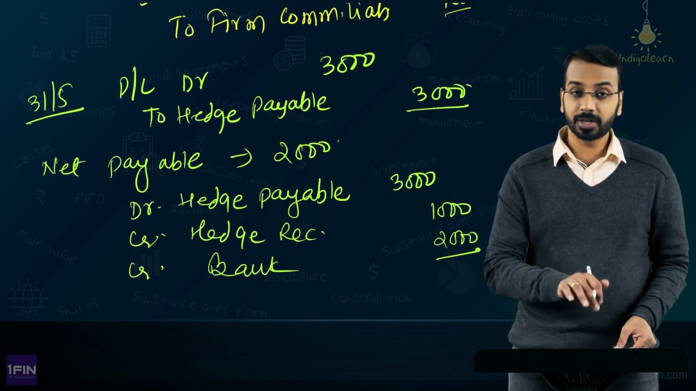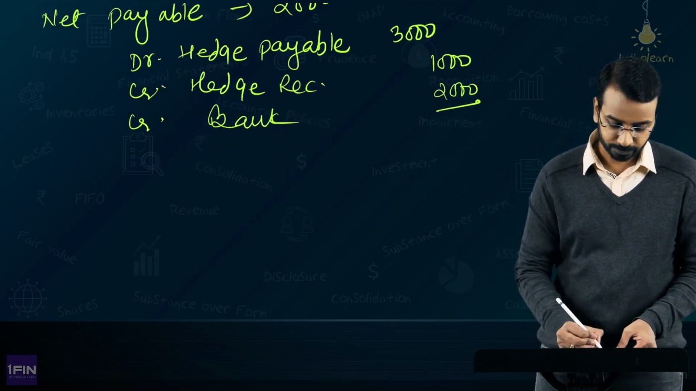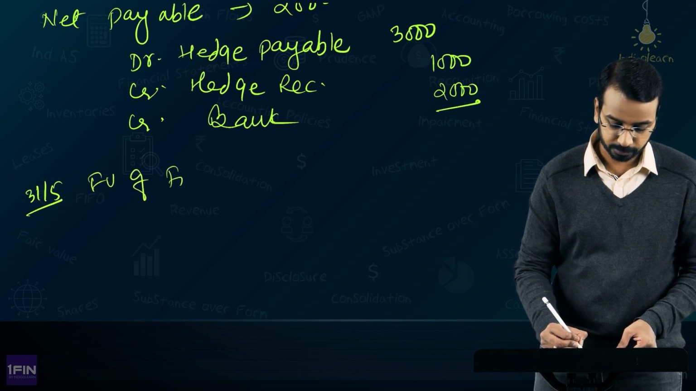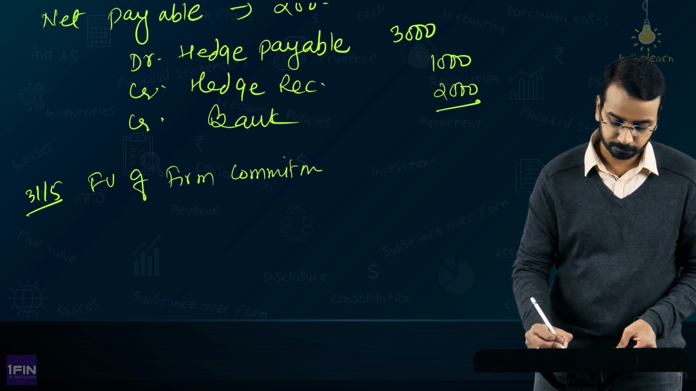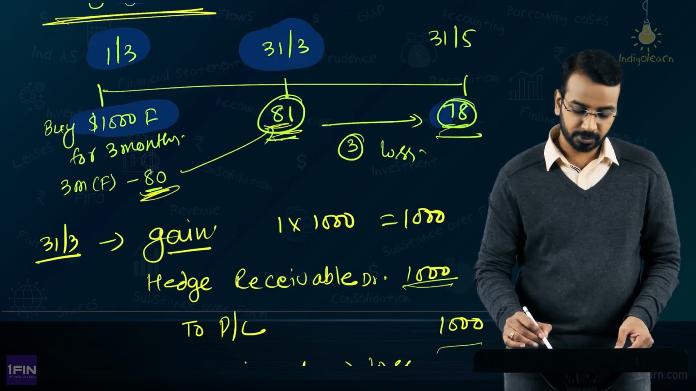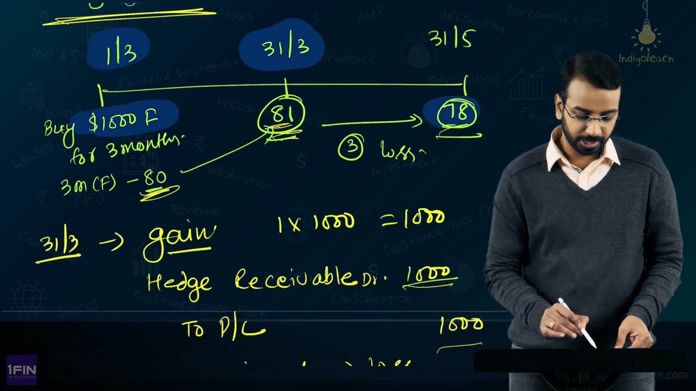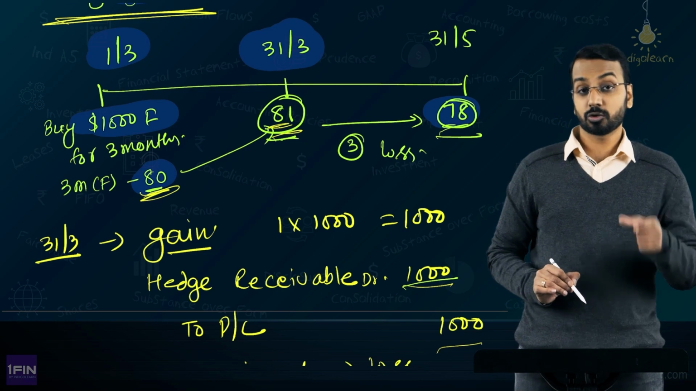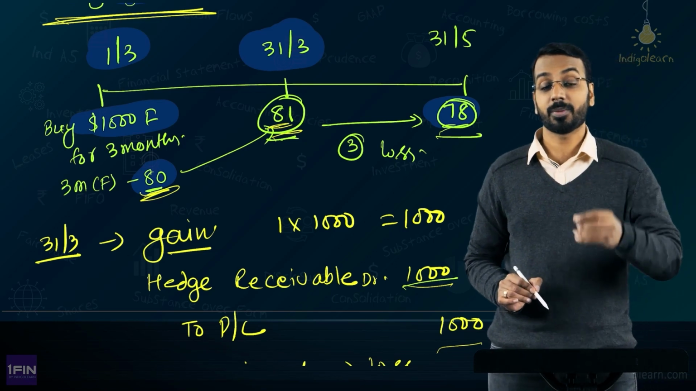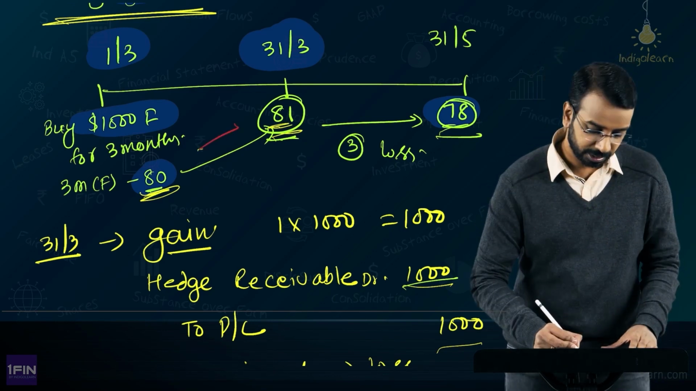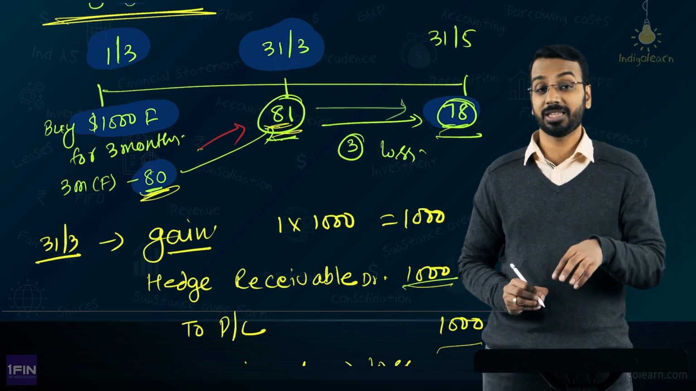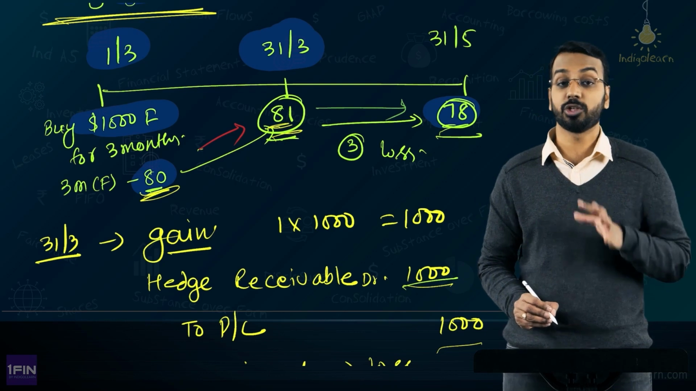Now, on 31st of May, what is the fair value of firm commitment? On 31st of May, the rate has come down to 78. Okay. You initially thought you will have to buy at 80, now you have to buy at only 78. So, there is a reduction in the firm commitment by 2000. Okay. Here there was an increase, and now from here to here there is a decrease. Now, this decrease of 3000, basically from 81 to 78, that is what you need to recognize.